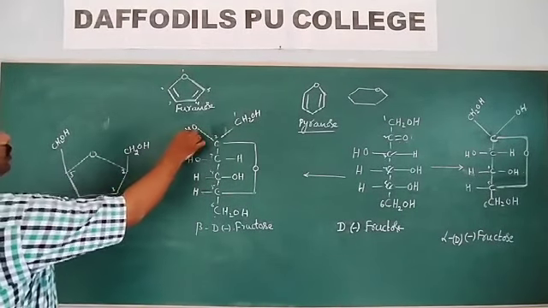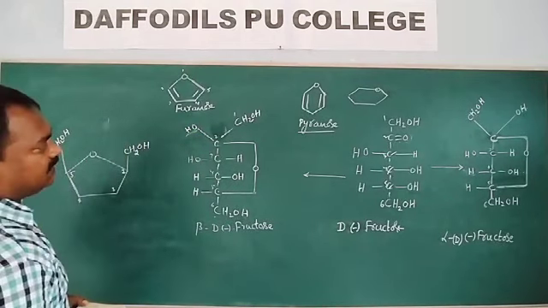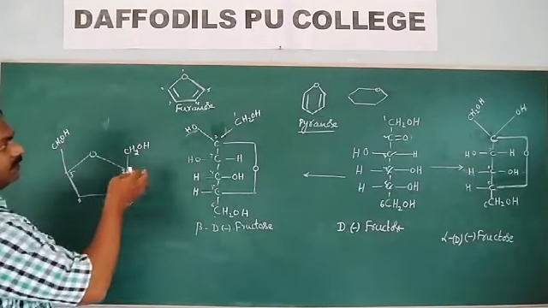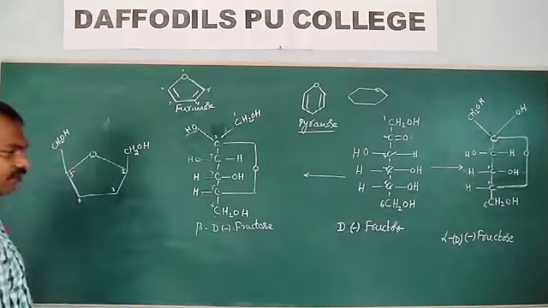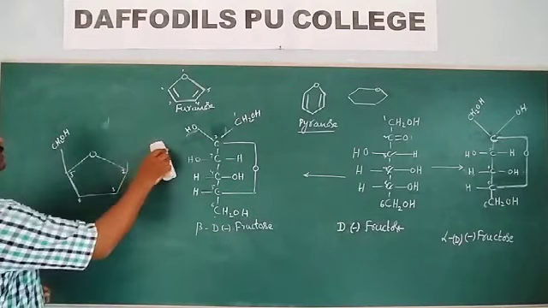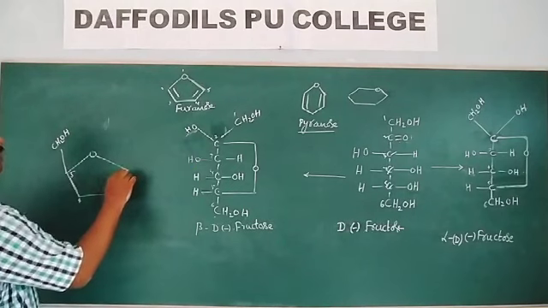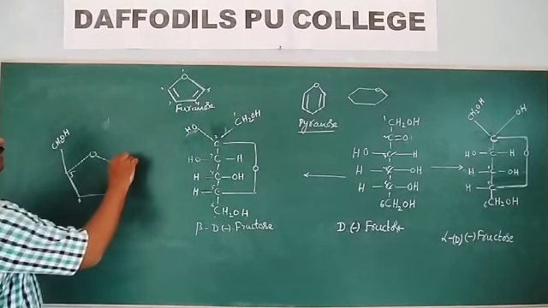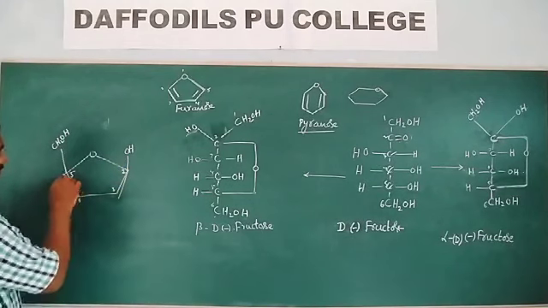So if the OH group is present on the left side, it is placed above the plane. If the OH group is present on the right side, it has to be placed below the plane of this structure. So above the plane means, I am drawing this first OH group. The OH group is present on the left side, so it is placed above the plane. So this is the plane.